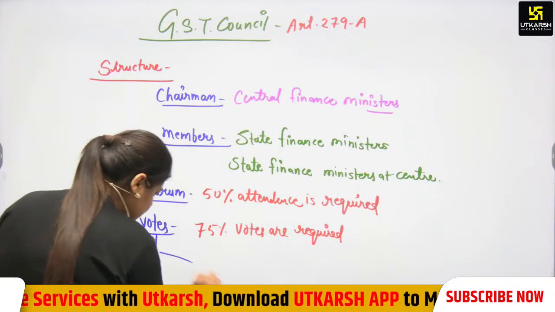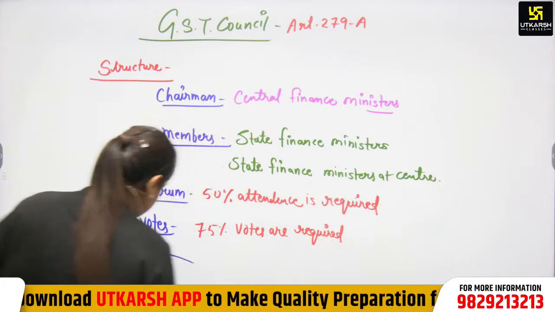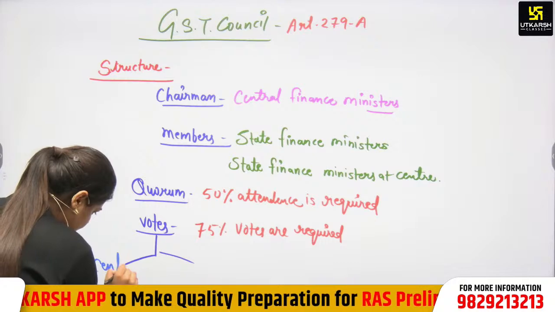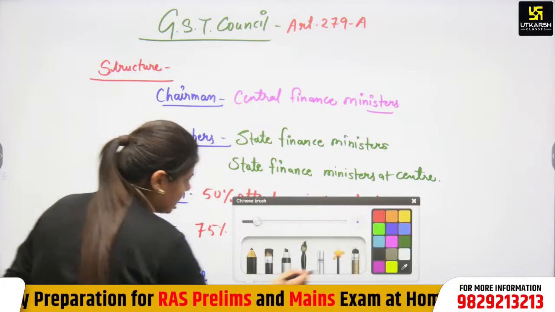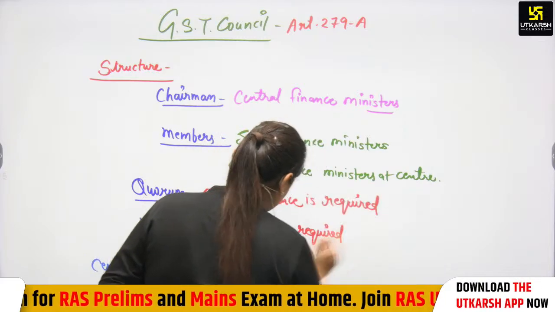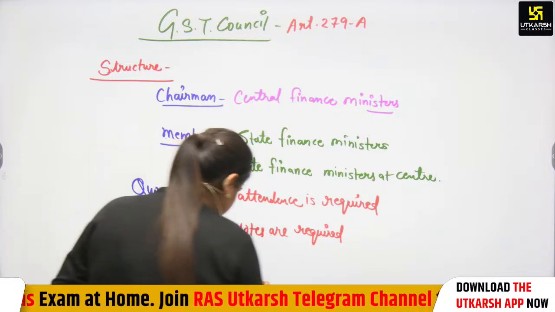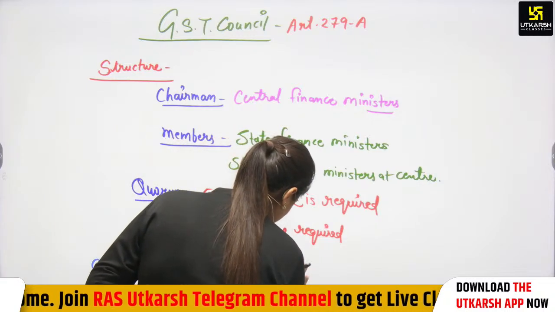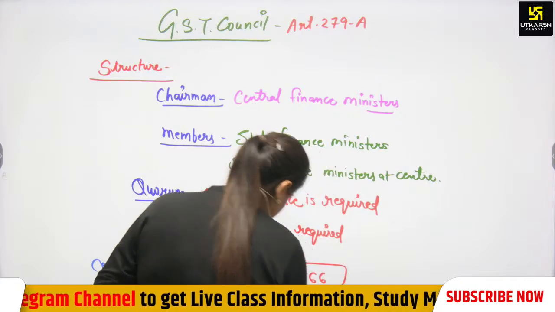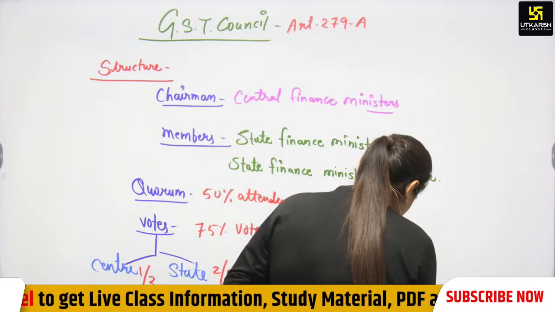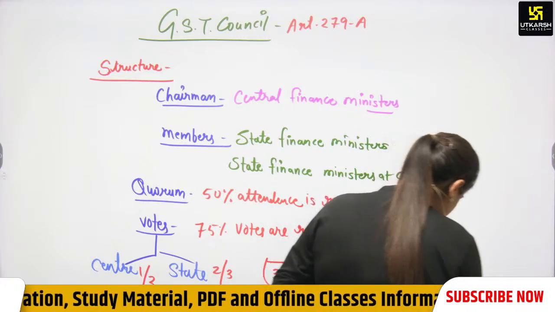So votes of the central as well as state governments. There is 2/3 for the states and 1/3 for the center. We can say that it is a 33 and 66 ratio. So 33 is the central government's share and 66 is the state governments' share.